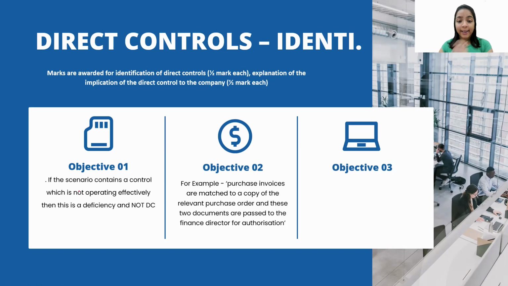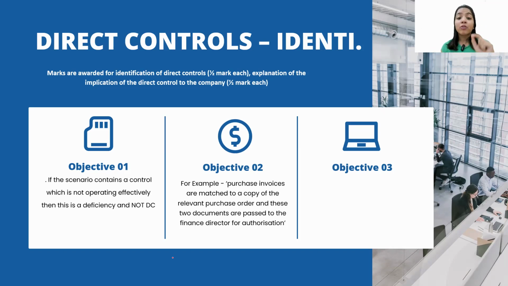Okay. Now, the second comment: purchase invoices are matched to the copy of the relevant purchase order, and these two documents are passed to the finance director for authorization. Now, 90% of students will write it as a direct control. Even if I had not told you, you would have simply written this as a direct control. But guys, this is not a direct control. This is a deficiency. You need to be very sure of what is being done, how it is being done, and whether it is correct or not.